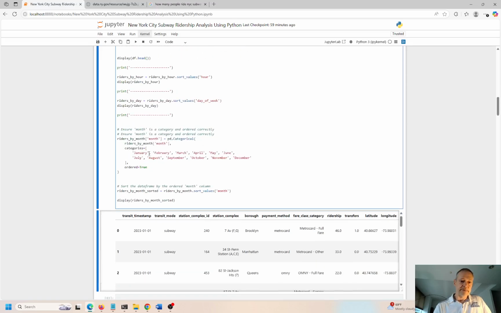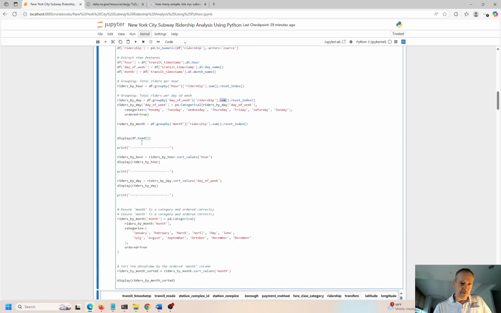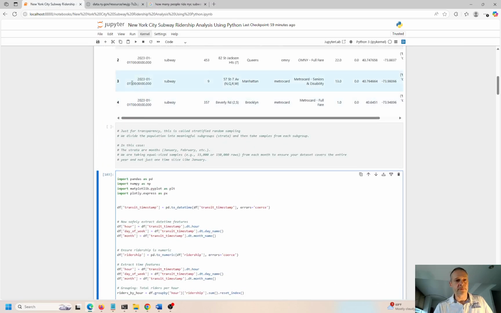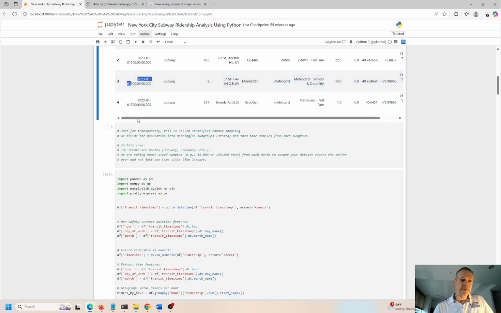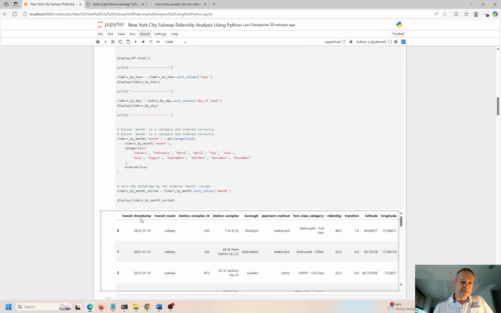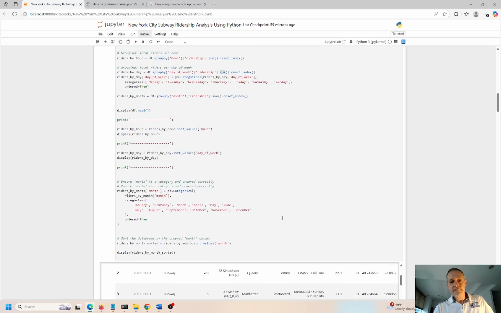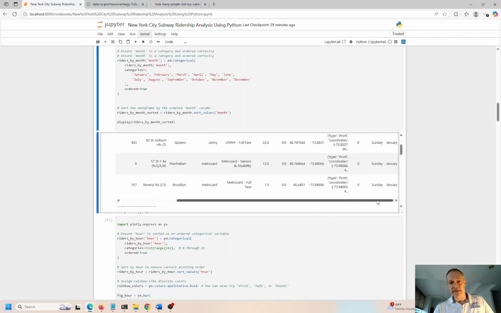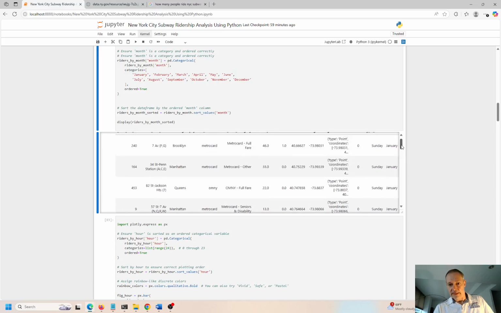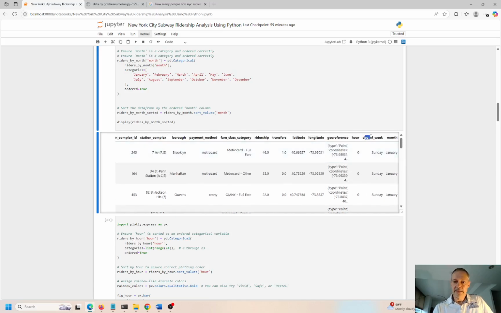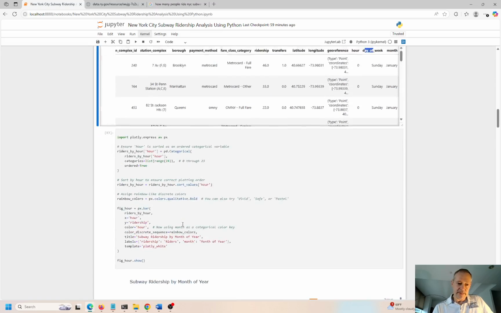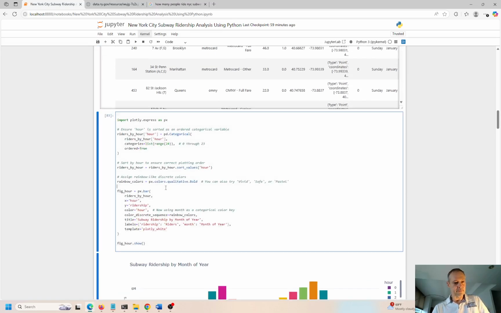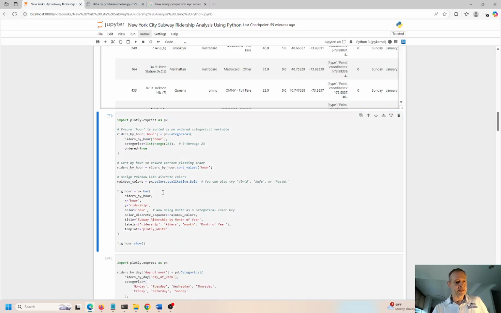And then since they don't give us the month, they don't give you a whole lot. All they give you is this thing over here, right? So 2023 0101. So we have to get the year, month, and day out of that. So that's what this is all for. So now we have these new features over here on the right. This is called feature engineering. And I have the hour of the day, the day of the week, and the month of the year. So I think that's a little bit easier to work with versus what they gave us, right?